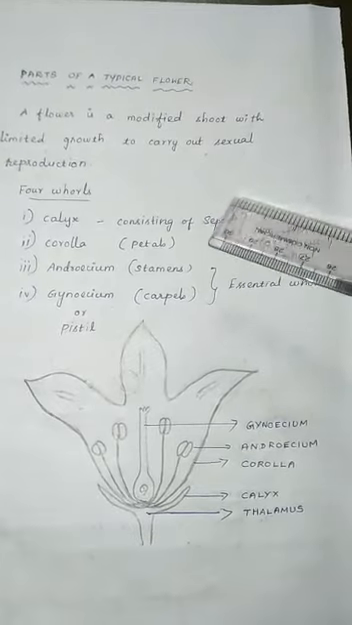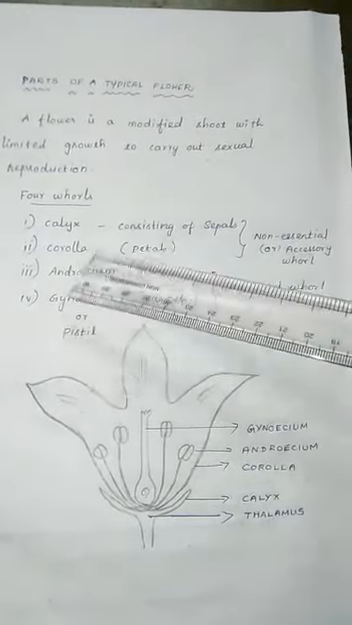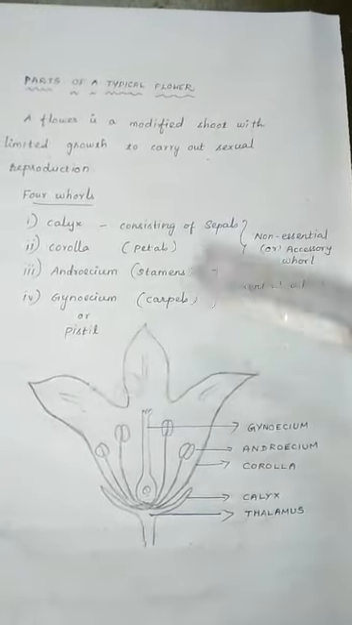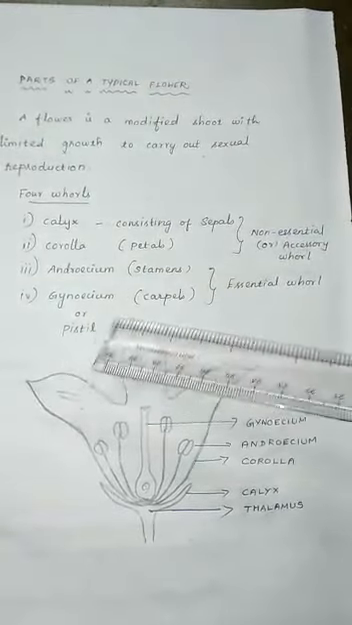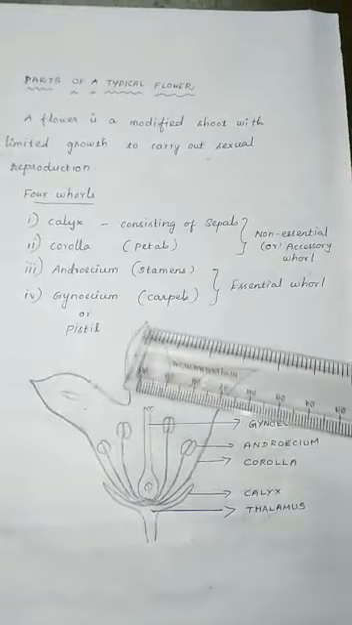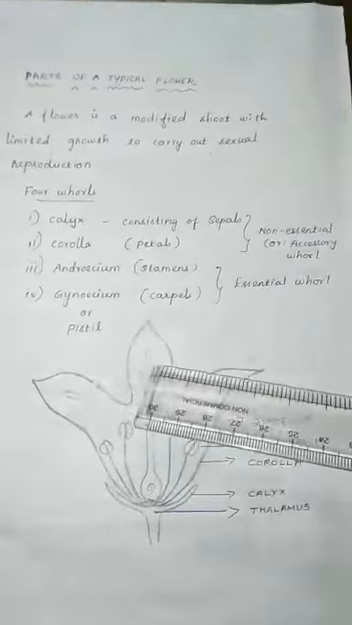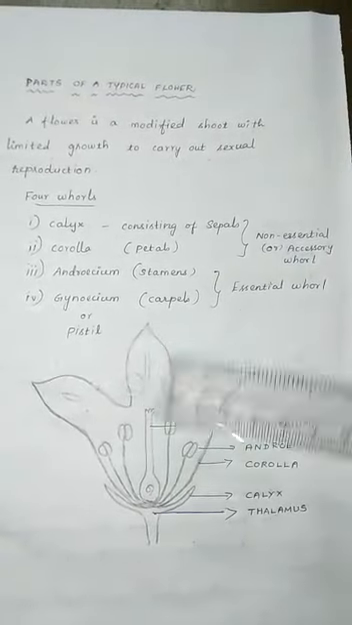What are the 4 whorls of the flower? Calyx, corolla, androecium and gynoecium. What are essential? Androecium and gynoecium. Why? Because they actively participate in the reproduction, I mean by formation of the male gametes as well as the female gametes.